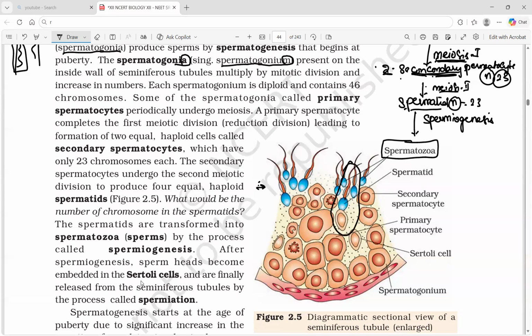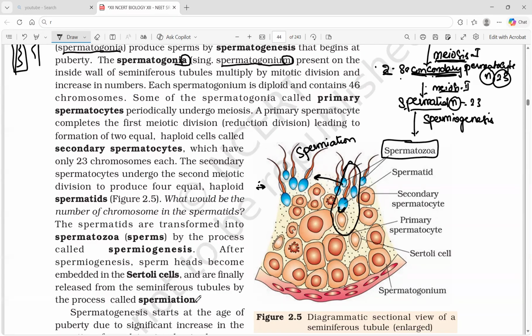See the circle? You see the head is there in the Sertoli cell, and the sperms are finally released from the seminiferous tubule by a process called spermiation.